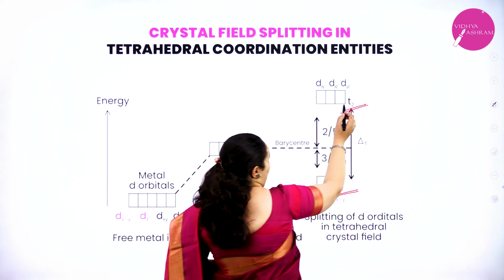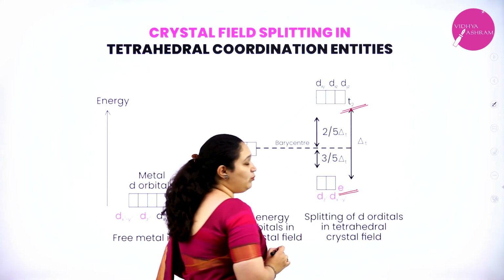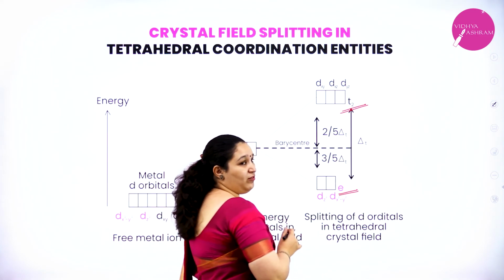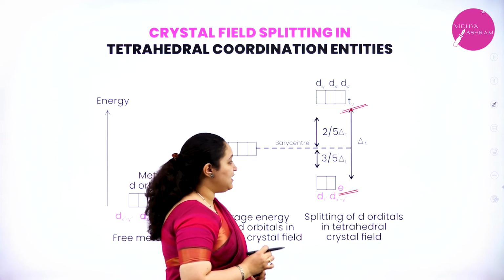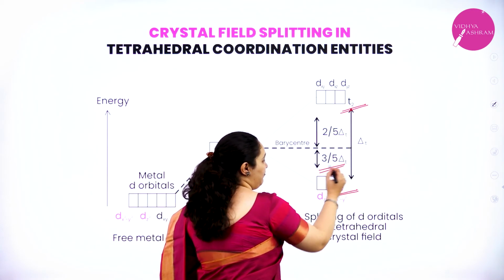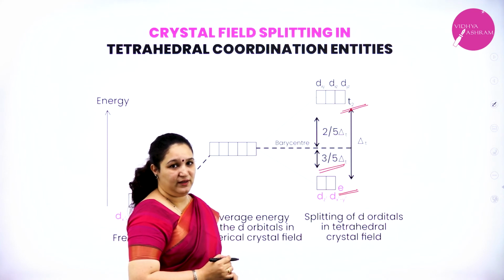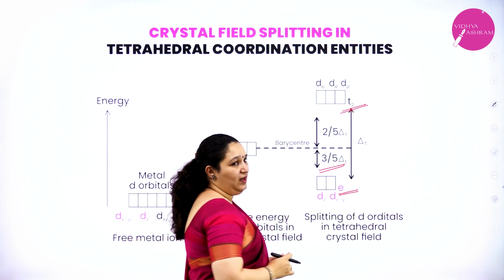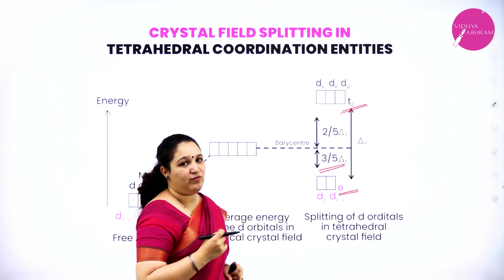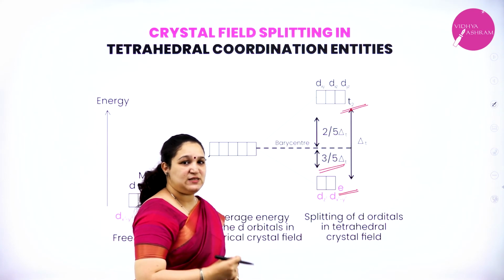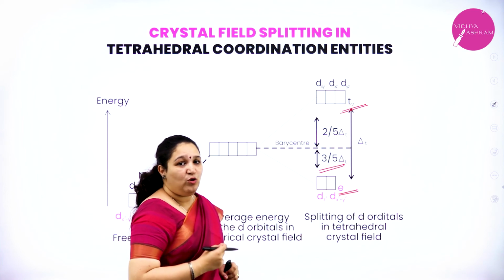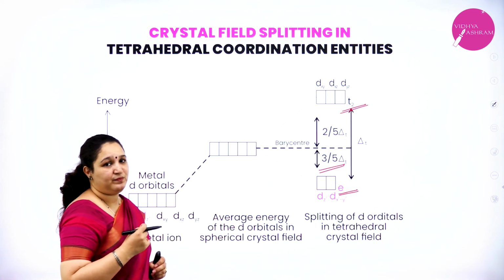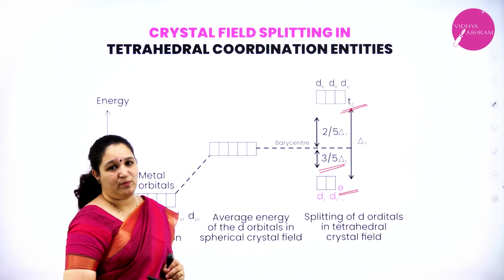The t2 set increases by 2/5 times delta T, and the e set of orbitals decreases in energy by 3/5 times delta T. Delta T is the energy difference between the two sets of orbitals which have split up. I hope you understood the crystal field splitting in tetrahedral complexes.